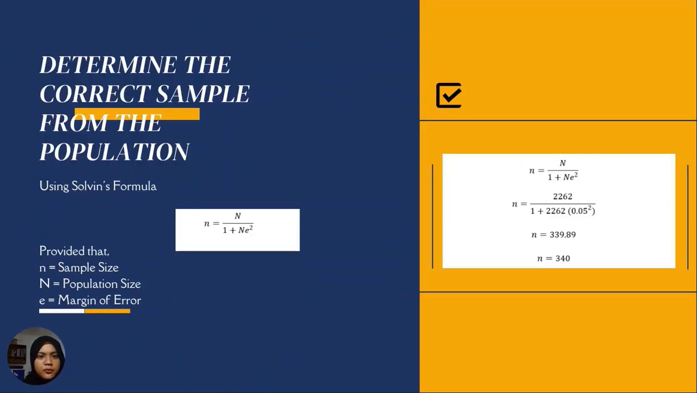Determine the correct sample from the population. Using Slovin's formula, an appropriate sample size can be determined to ensure the validity of the study. Slovin's formula is n = N divided by 1 plus N times e, where N is the population size and e is the margin of error, to the power of 2. In this assignment, there is a total of 2,262 respondents in the survey. So n is 2,262 divided by 1 plus 2,262 times 0.05 to the power of 2. A total of 340 sample size will be chosen for the study.